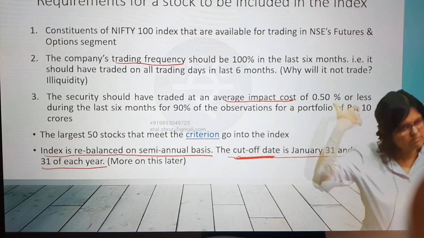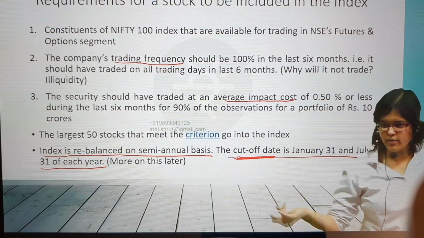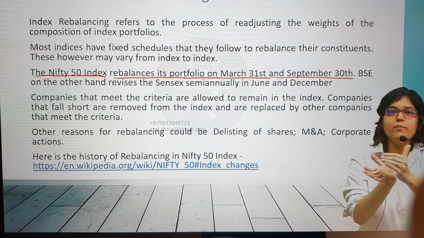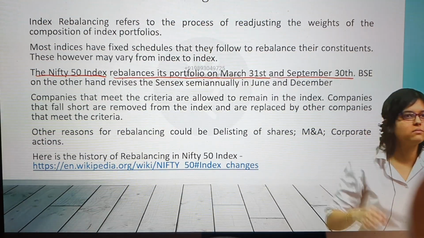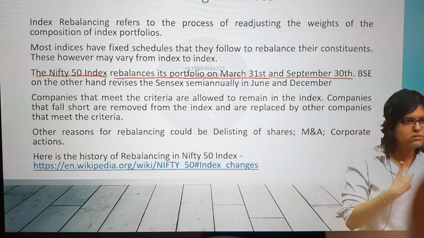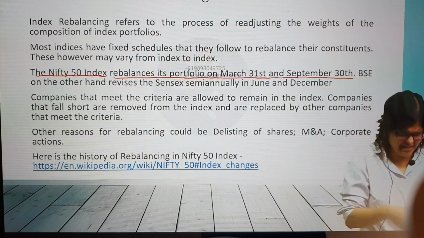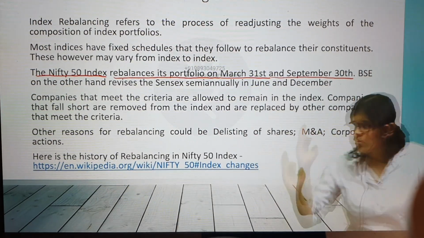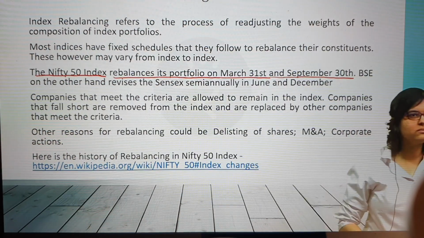Based on whose work is this? The exchange, the admin. They decide which should be included and which should be excluded, and somewhere between February and March, they will declare. To whom do they declare? To us. That starting 1st of April or 31st March, whatever, this stock will go out of Nifty and this stock will come in Nifty.